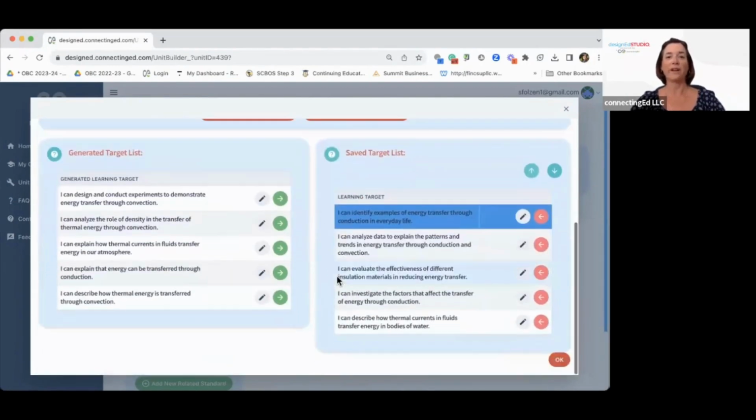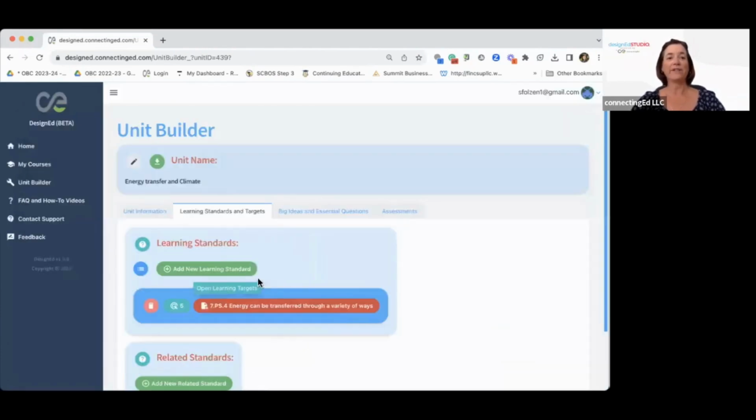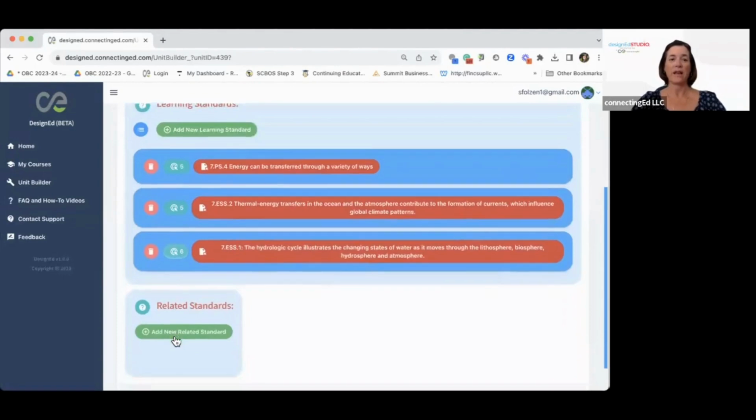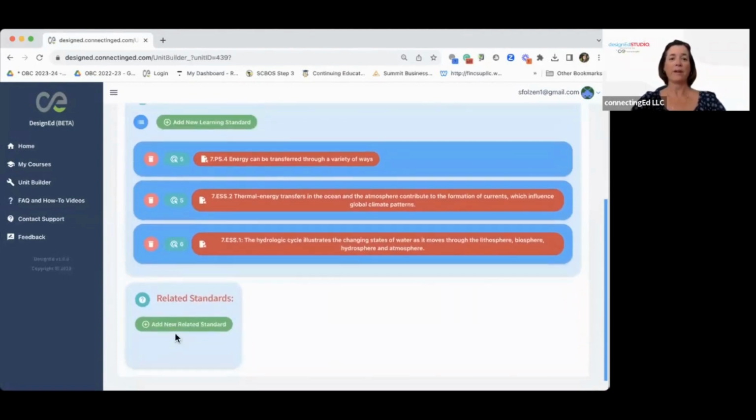So we're all done with these learning targets, and I'm going to click OK. And what you're going to see is right here, it tells me I have 5 targets added, and this is my learning standard right here. So I'm going to go on and I'm going to add in the rest of the target standards for my unit. What you can see here is that I've added in 2 other learning standards and I've created targets to go along with those. I'm going to scroll down here and what you're going to be able to see now is related standards.